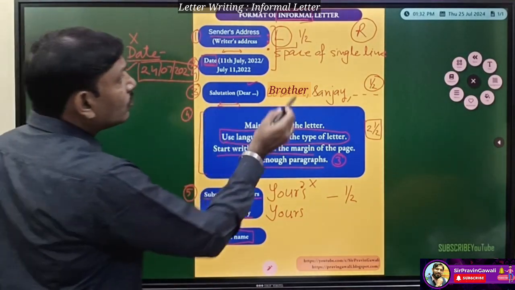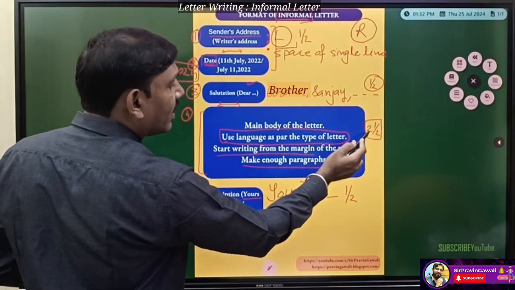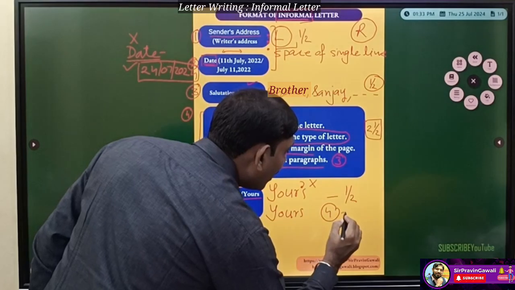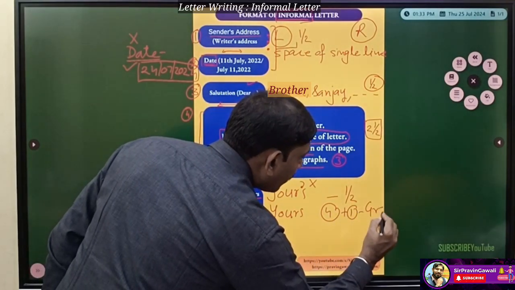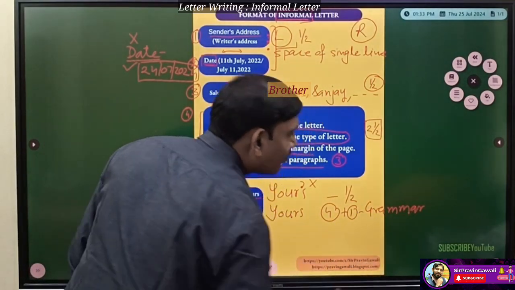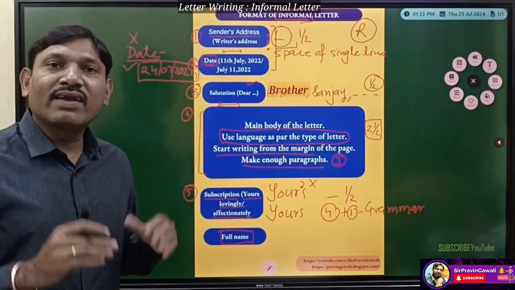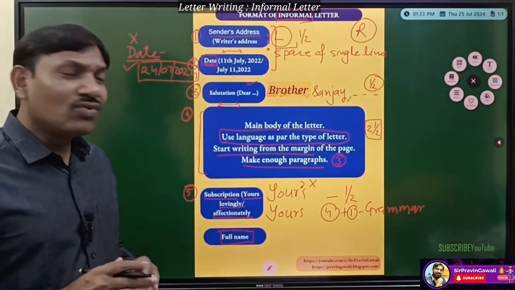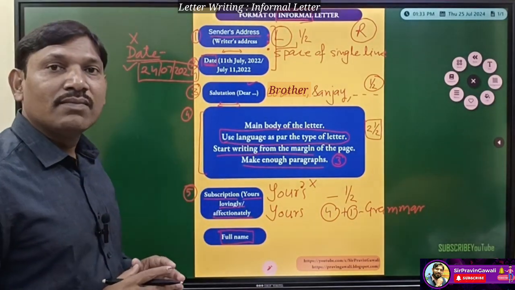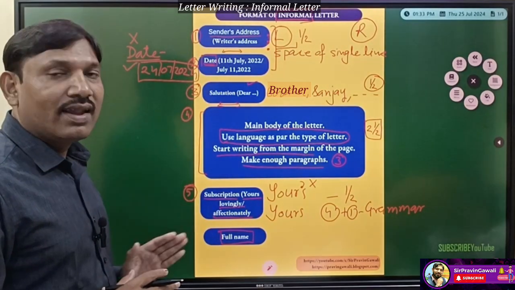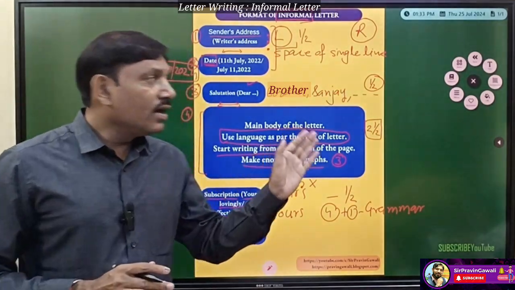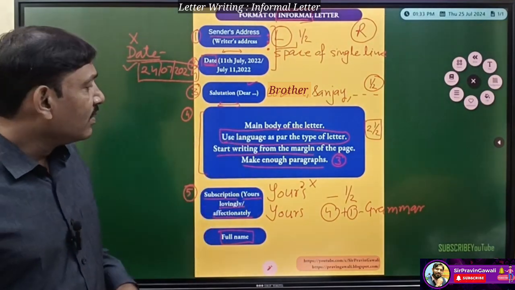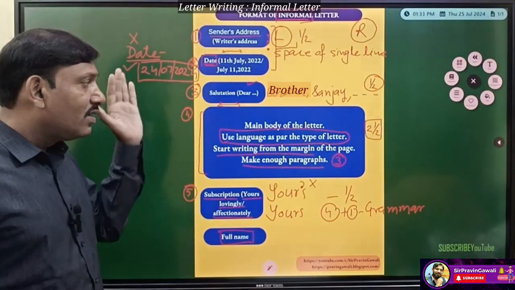Okay, and so see, students: half mark, 1 mark, 2.5, 3.5, then this is half. Total 4 marks, plus 1 mark for grammar, language, presentation. So 1 mark can be given for grammatical correctness and the presentation of your letter. Understood? So this is the format of the informal letter. This is called the block format of the letter. Now I would like to give you a simple example of a letter with the help of a picture. Once you understand this format, you have to follow this format only.